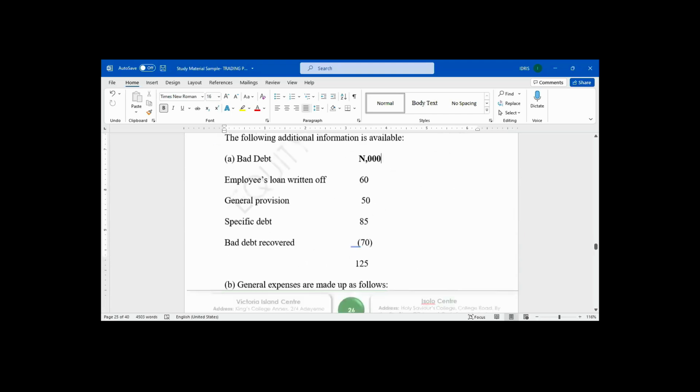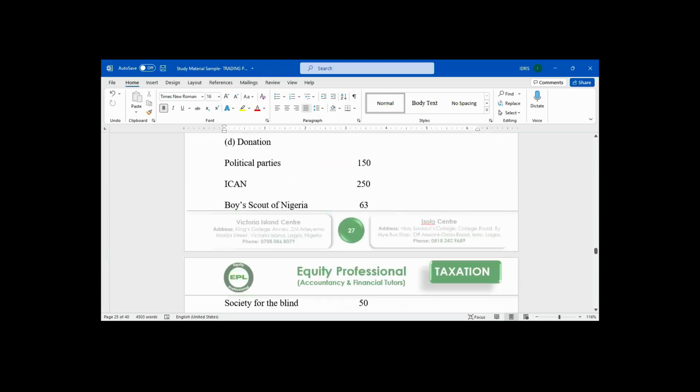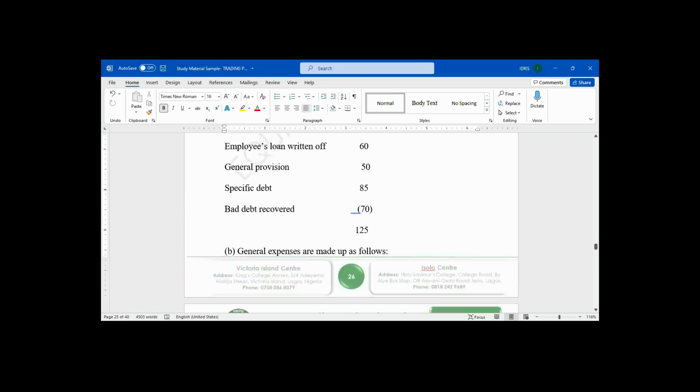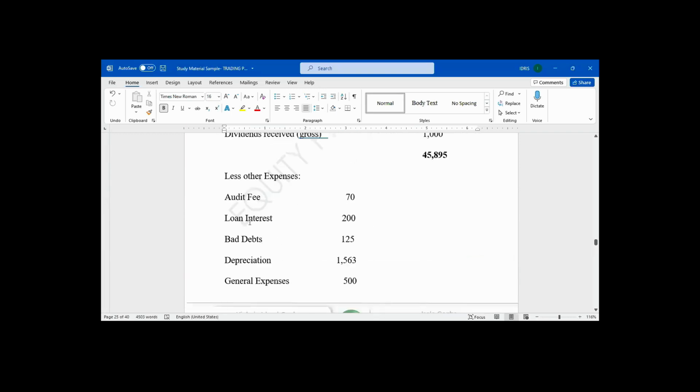In this question, there is additional information concerning the loan interest of 200 million. What is the additional information?